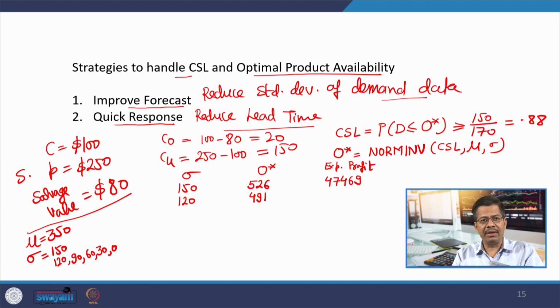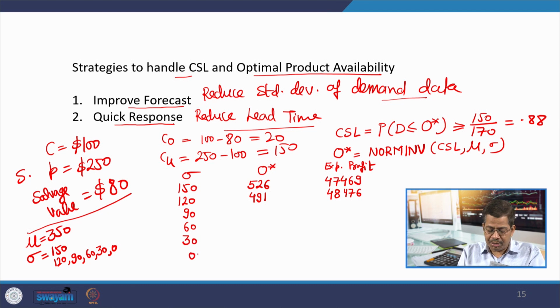Now, you can understand that your cost involved in the stocking will be less and this will help you in improving your expected profit. It will become 48,476. You further reduce your sigma to 90, 60, 30, 0.